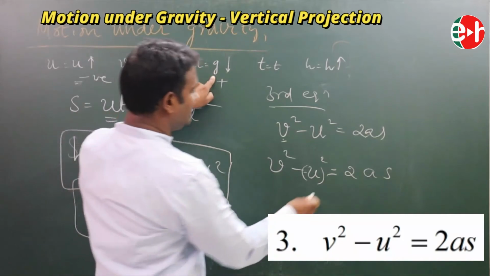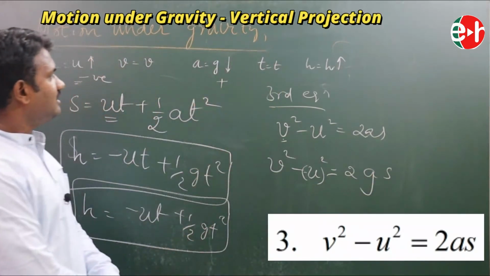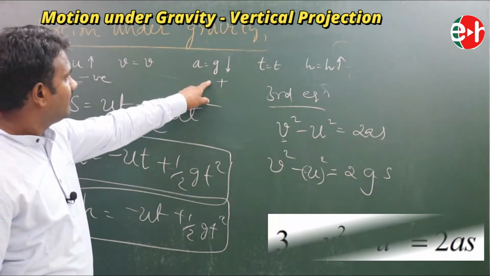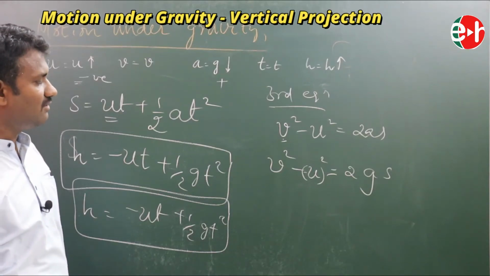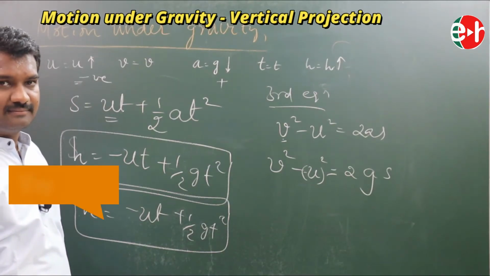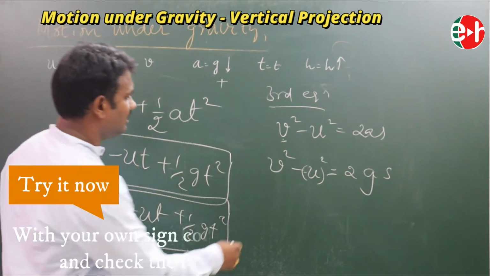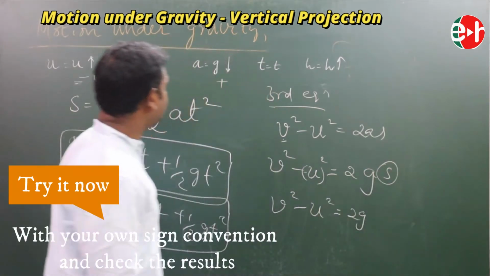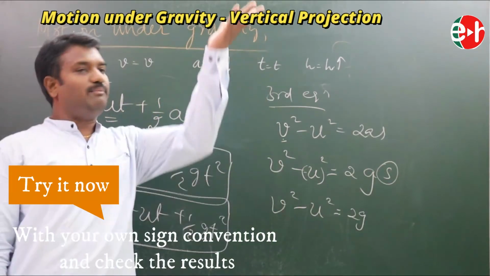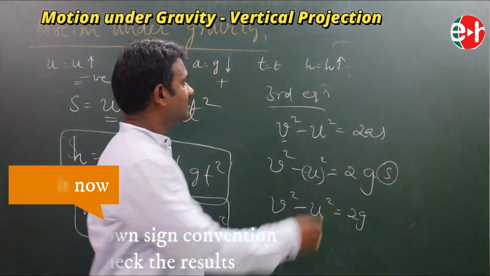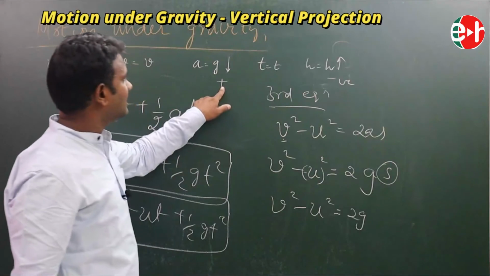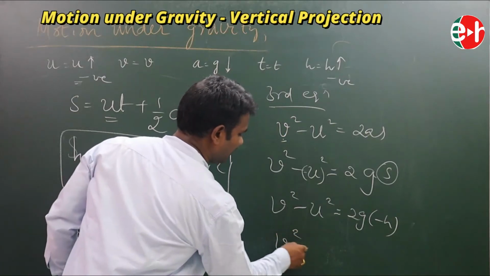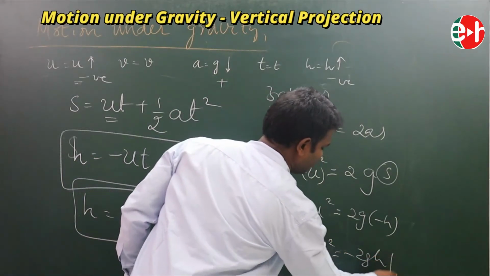Instead of A, what do we have to write? g. Is it positive or negative? Positive, as g is in the downward direction. So this is our V square minus u square is equal to 2g into s. What does s mean? Displacement. If the body is moving upwards, what about our s? It is upwards, so negative. Downward is taken as positive, so upward is negative. So it is minus h. So our v square minus u square equals how much? Minus 2gh.